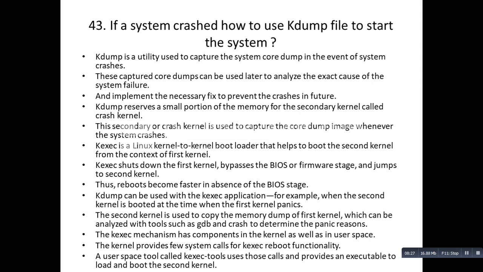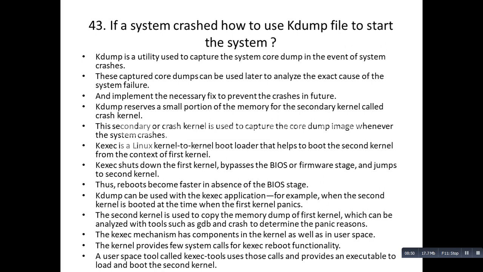For example, when the second kernel, or the crash kernel, is booted at the time when the first kernel panics, the second kernel is used to copy the memory dump of the first kernel. Why are we copying the memory dump? To analyze the exact cause of the system failure.